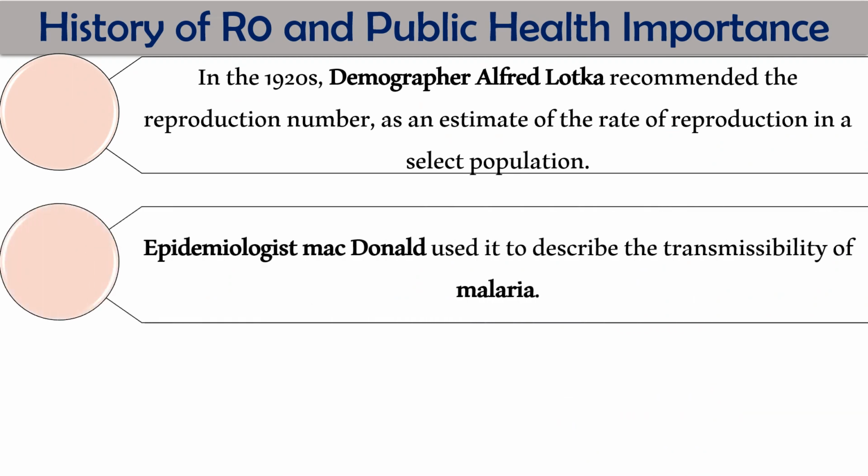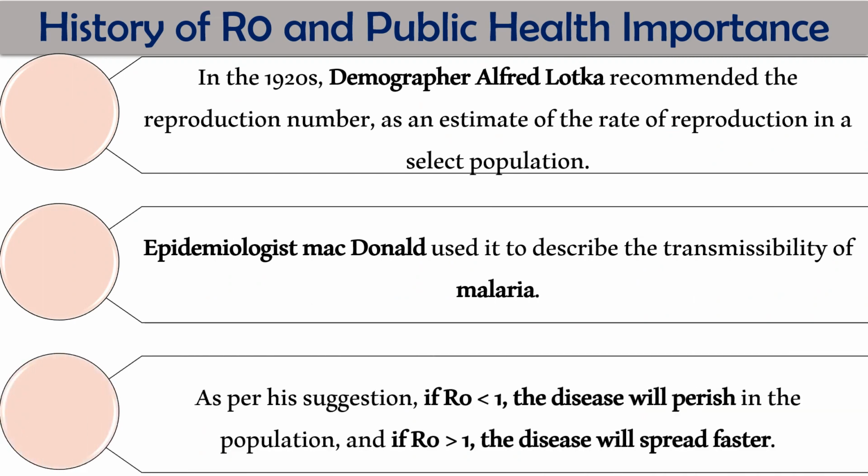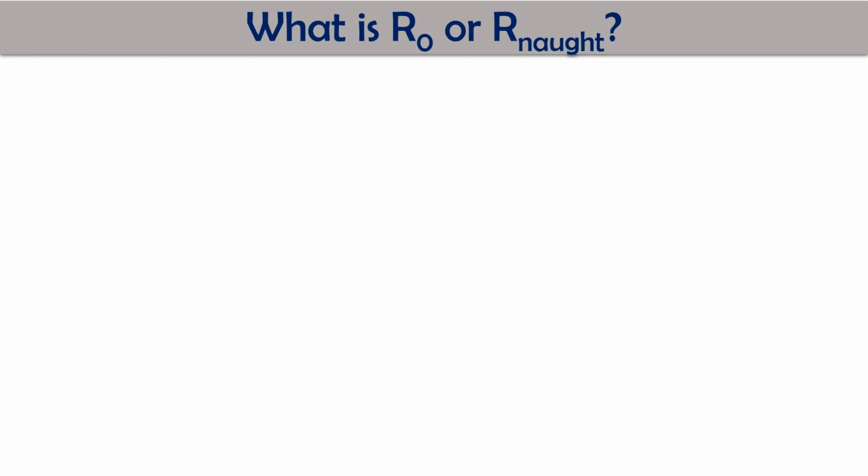The same R value was used by the epidemiologist MacDonald for the transmission of malaria. As per the suggestions, if the R value or R0 or R naught is less than 1, the disease will perish in the population, and if the R value is more than 1, the disease will spread very fast. So this is the history of the R value.